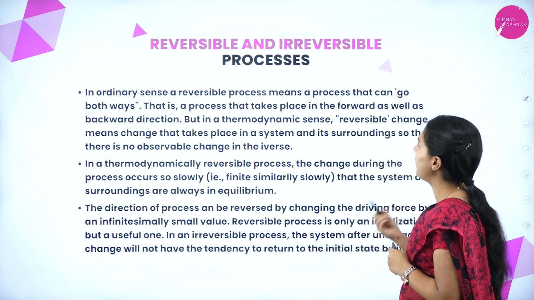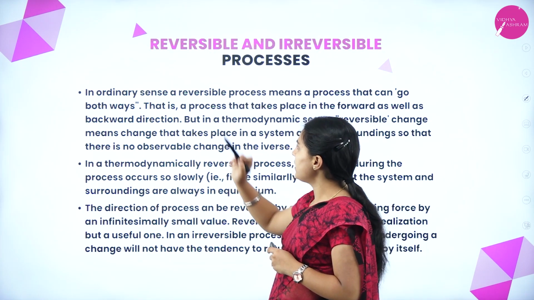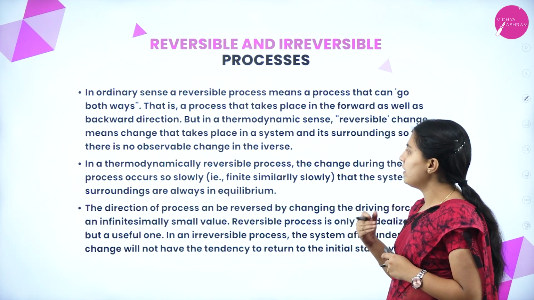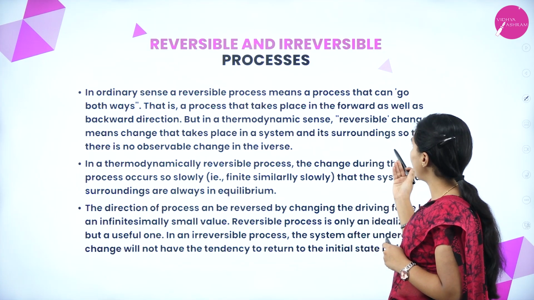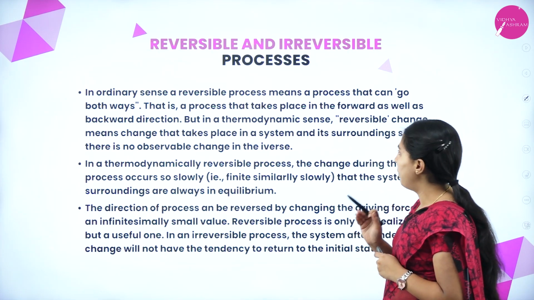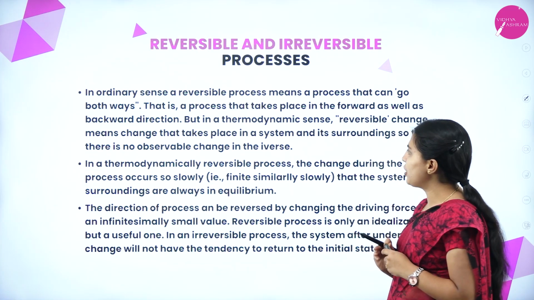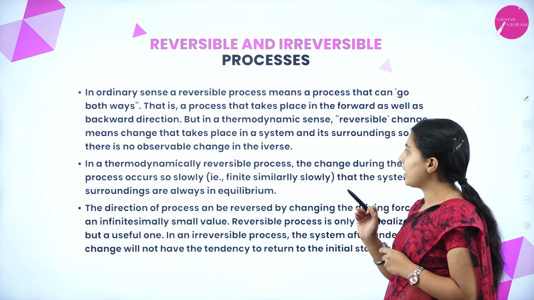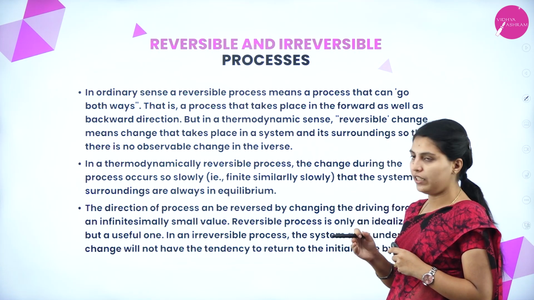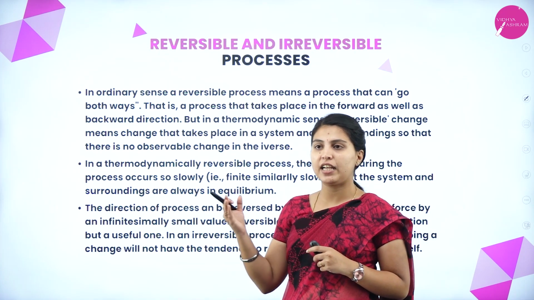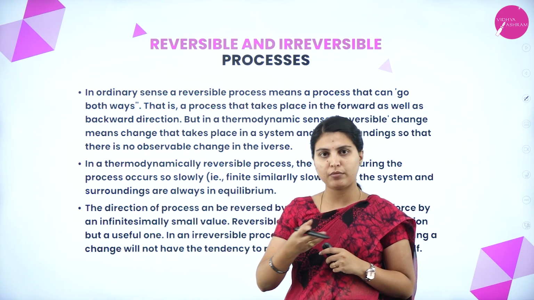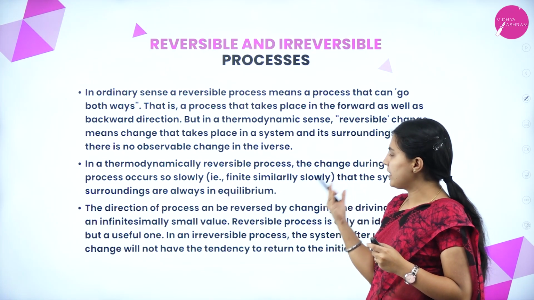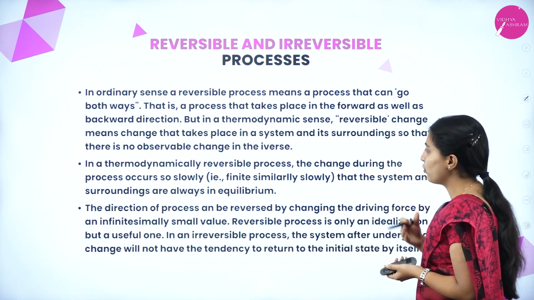Next, reversible and irreversible processes. In the ordinary sense, a reversible process means a process that can go both ways, that is, a process that takes place in the forward as well as the backward direction. But in a thermodynamic sense, reversible change means a change that can take place in a system and its surroundings so that there is no observable change in the universe.